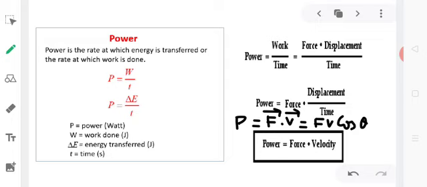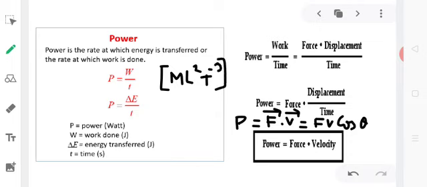So obviously, when the velocity of the object is along the direction of the applied force, theta will be equal to 0 and P can be written as F v cos 0 degree, that is force into velocity. What are the dimensions of power? The dimension of power is M L to the power 2 and T to the power minus 3.